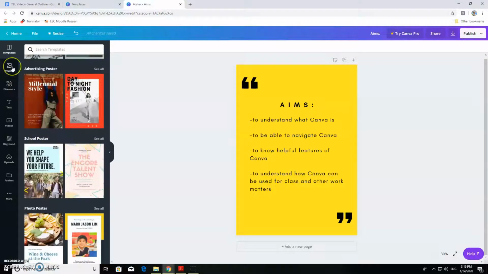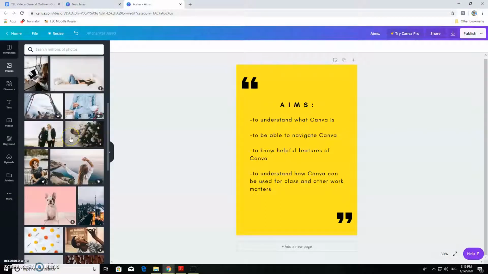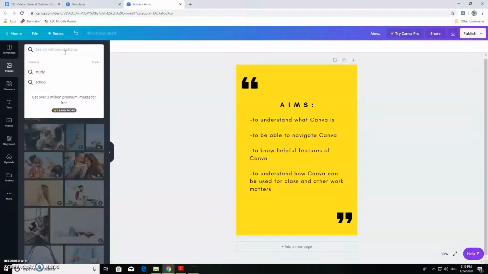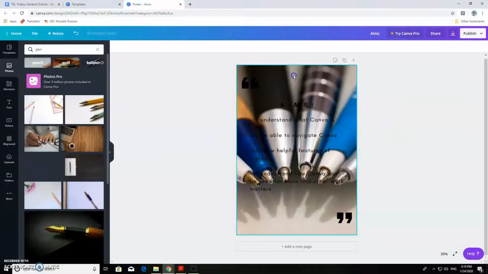The next feature we can look at is photos. So they have photos that are available, and on the photo tab, how you know if something is free or paid is at the bottom right. It has a little dollar sign. That means it's paid. If I'm interested in looking for a certain photo, like perhaps a pin, I type in pin in the search box and many of them come up. If I like one of these, I will just click on it and drag it over to the spot I want it to be in.